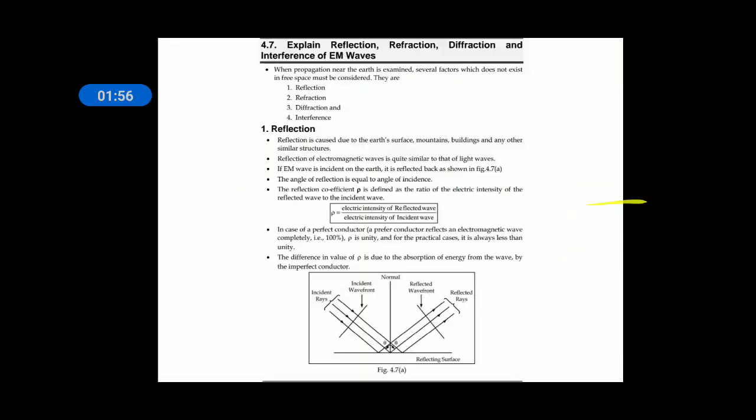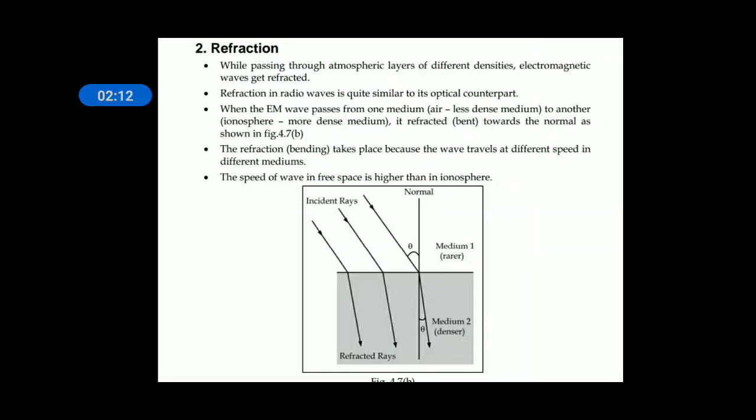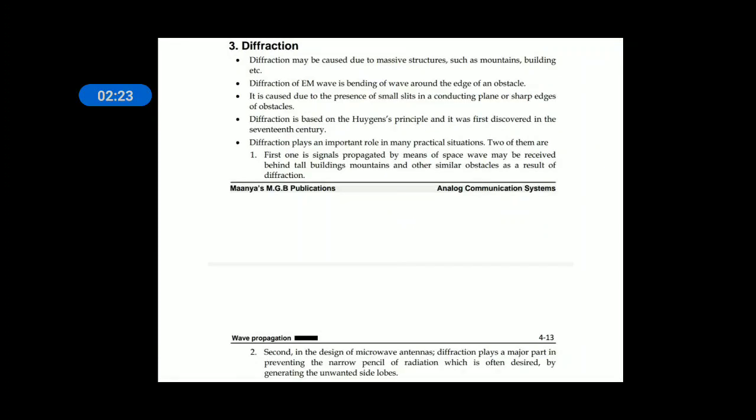As you know, the wave travels in different methods from transmitter to receiver. One is the reflection, that is when a wave is starting from source to destination, if the medium is same and there is a reflecting body, the wave gets reflected. And sometimes the wave travels from lower density medium to higher density medium, or higher density medium to lower density medium. The waves also travel from source to destination in a bending fashion, that is called refraction. Diffraction means distribution of EM waves from one source to many sources. Something like it depends on Huygens principle.